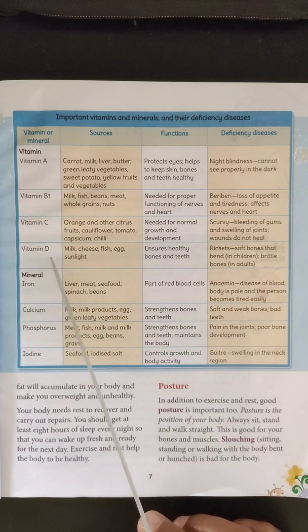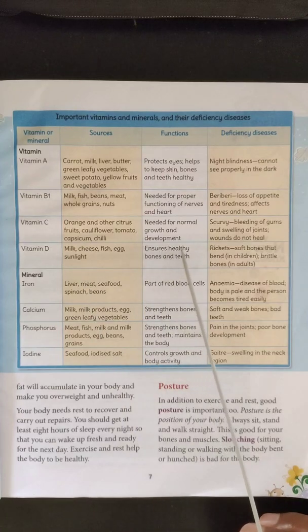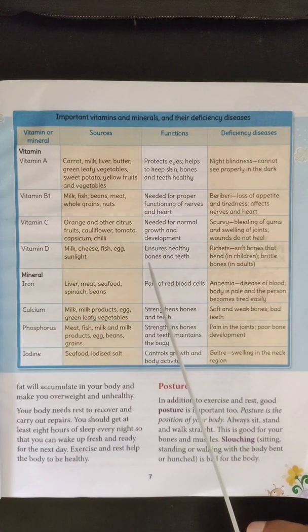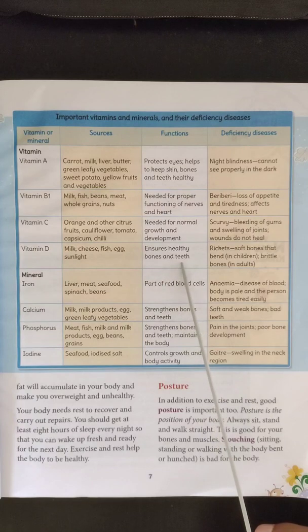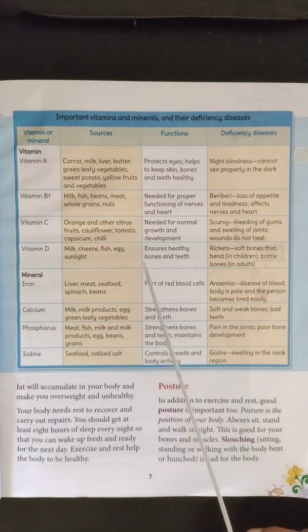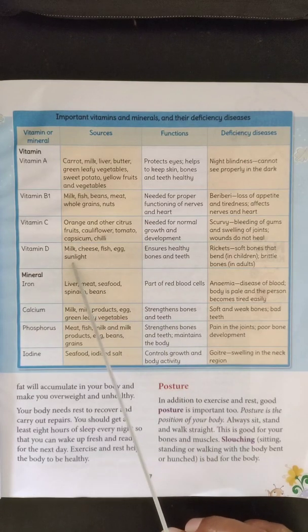That will provide us vitamin D. It ensures healthy bone and teeth. Vitamin D is very important for the health of bone as well as teeth. Especially bone and teeth can be maintained well if vitamin D is present in our food item in a good quantity, or at least early morning sunlight can provide vitamin D.